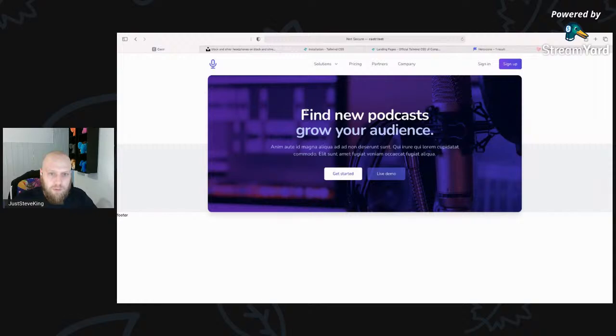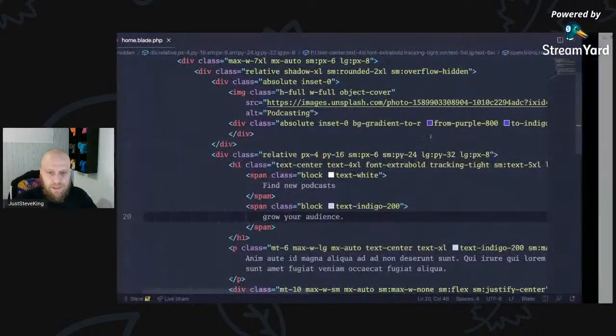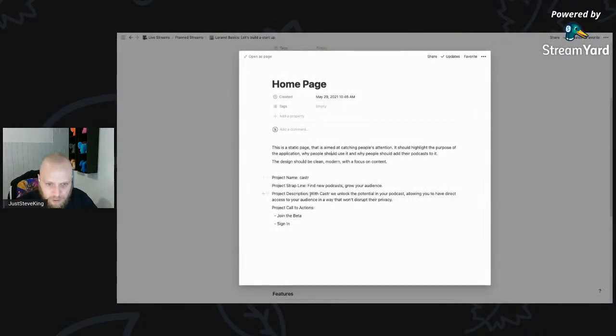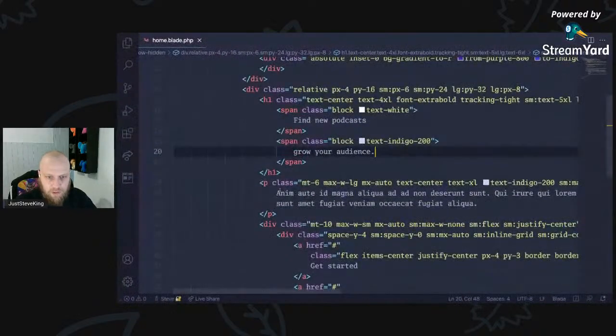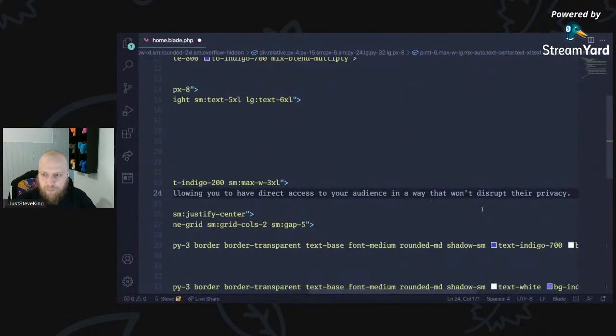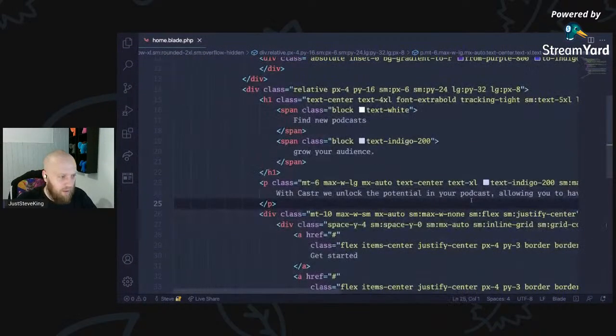That's not bad. The font's probably going to need to change at some point, but I've not really done any branding or anything like that, so I'm not overly worried. So the next step, let's grab a little description, which we pre-prepared, and it just says, "With Caster, we unlock the potential in your podcast, allowing you to have direct access to your audience in a way that won't disrupt their privacy." Nothing crazy, just a little bit of a strap line.